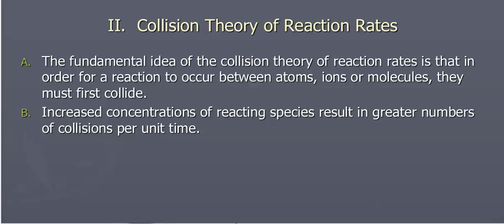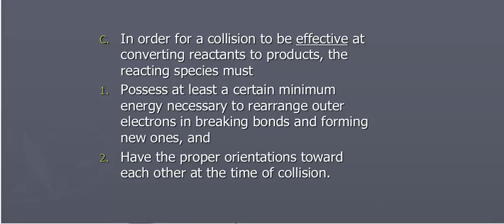There are a couple theories that we're going to look at with kinetics. The first one is collision theory. The fundamental idea of collision theory says that in order for a reaction to happen, the atoms, molecules, or ions must first collide. If I increase the concentrations of the reactants, that results in a greater number of collisions. In order for a collision to be effective at converting reactants to products, two things must happen. Number one, there must be a certain minimum energy present in order to rearrange outer electrons, breaking bonds and forming new ones, and they have to have the proper orientations toward each other at the time of collision.